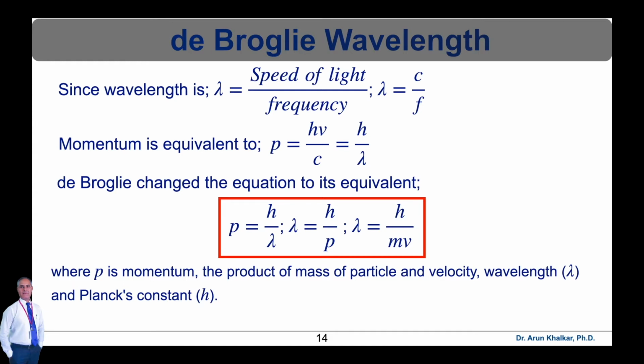This demonstrates that particles have wave-like properties, by the integration of wavelength lambda, Planck's constant h, and momentum of the particle p is equal to mv. This equation is known as the de Broglie's wavelength.